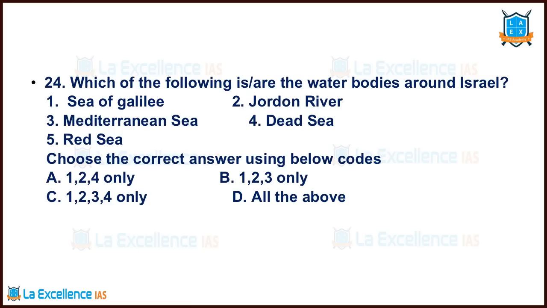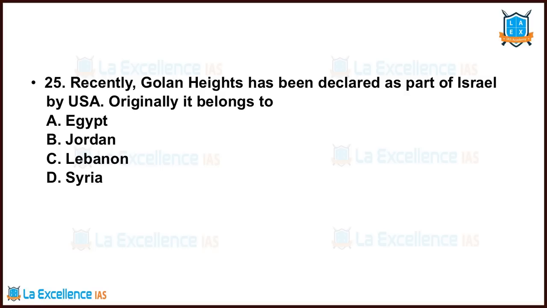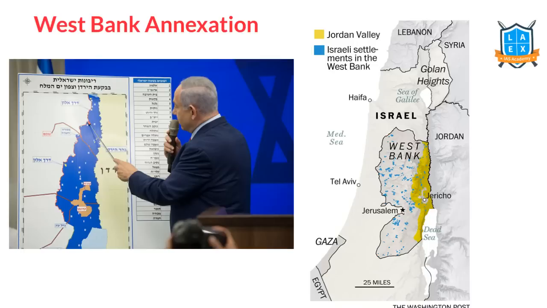Now let's see this question. Which of the following is or are water bodies around Israel? Sea of Galilee? Yes. Jordan River? Yes. Mediterranean Sea? Yes. Dead Sea? Yes. Red Sea? Yes. So what is the answer? All the above. Next. Recently, Golan Heights has been declared as part of Israel by USA. Originally, it belongs to whom? Syria.